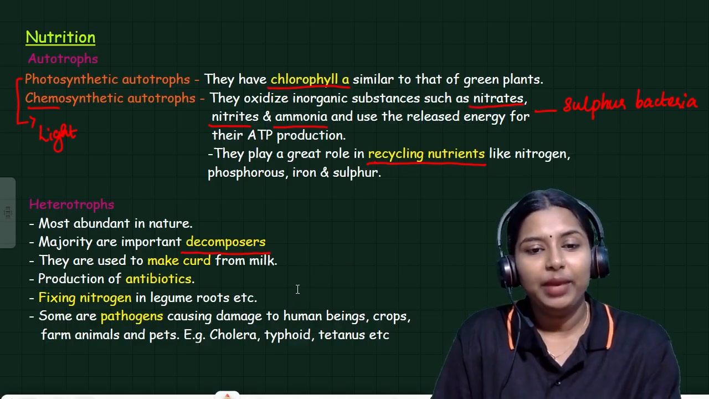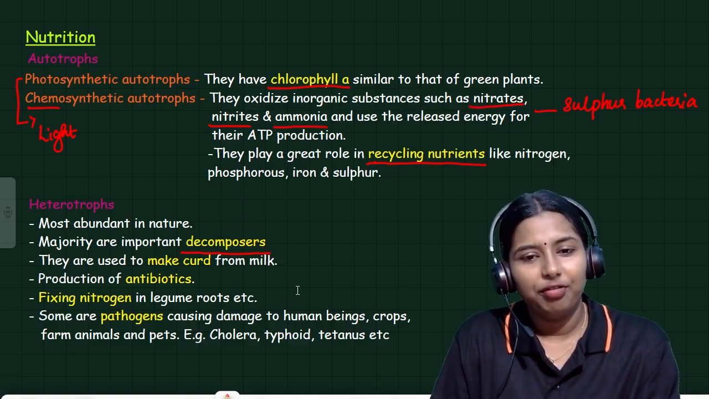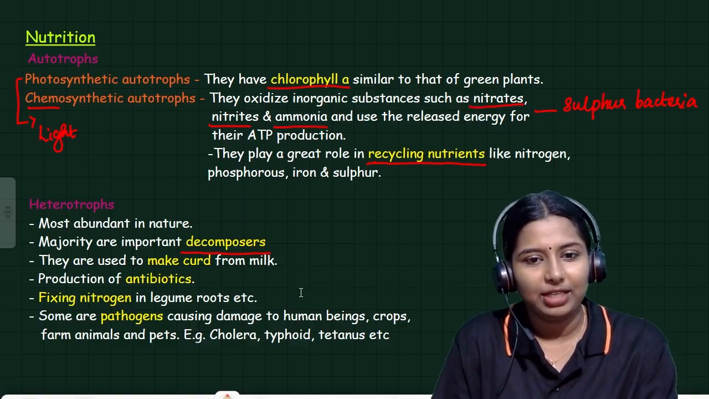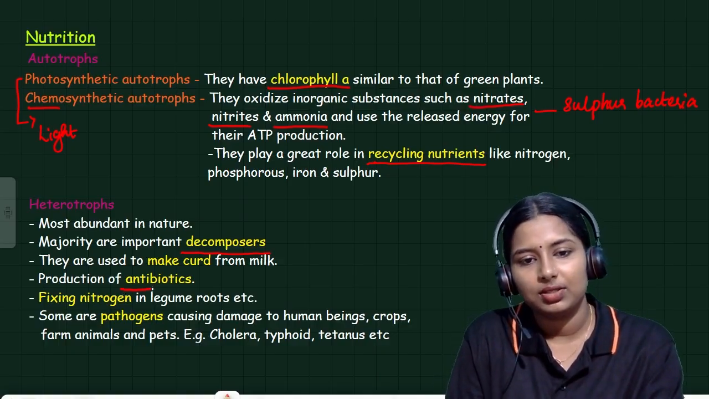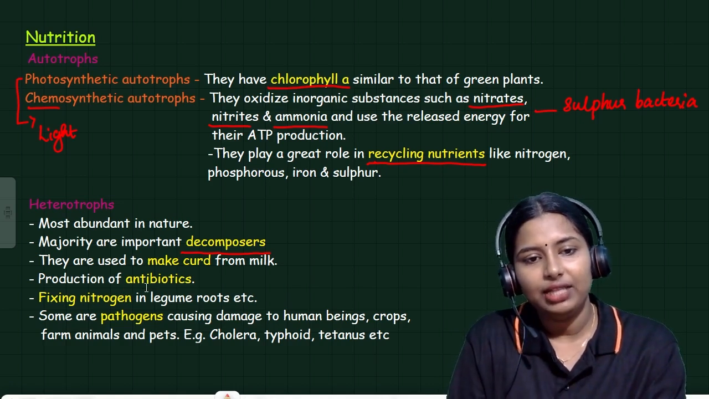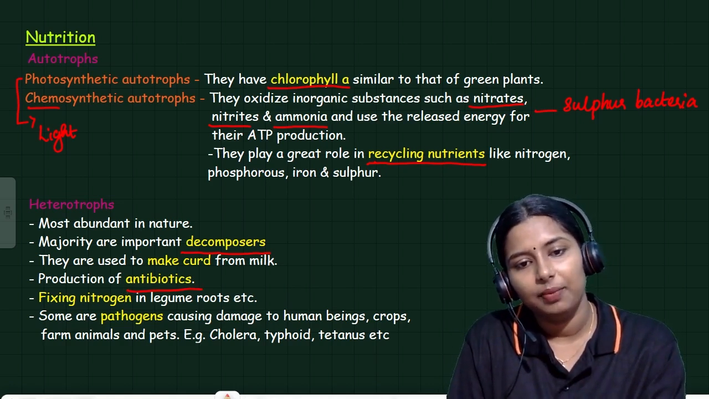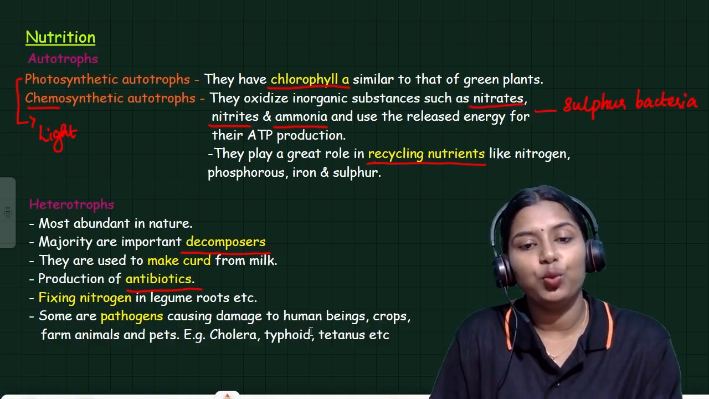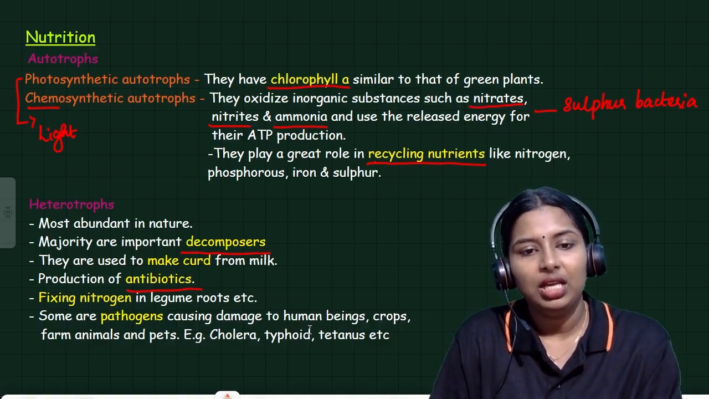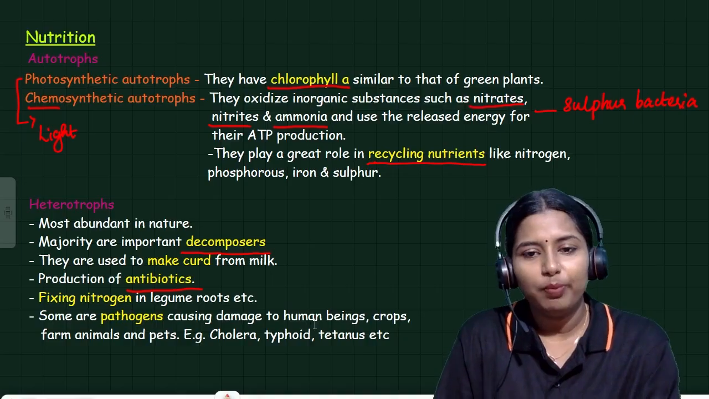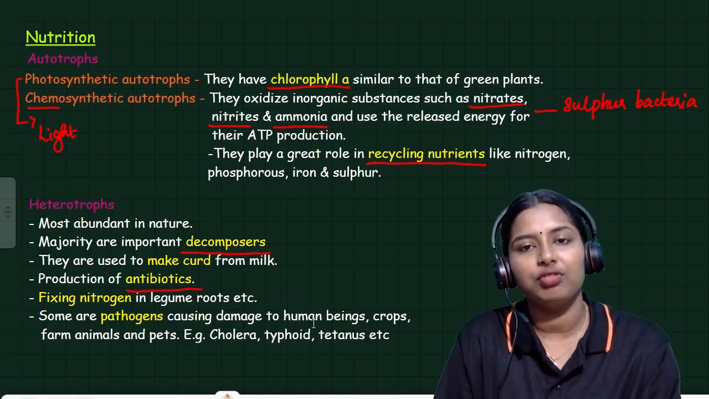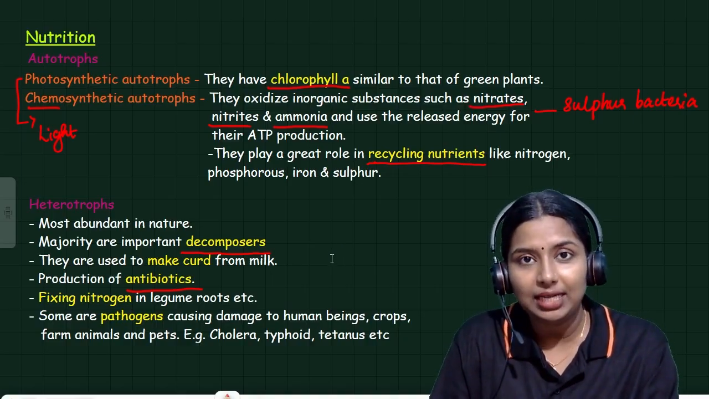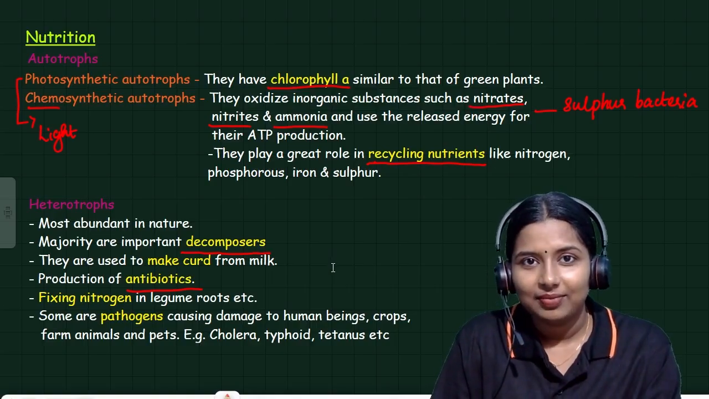Heterotrophs are used to make curd from milk and for production of antibiotics. This is also an added advantage of this bacteria. Then next, they fix nitrogen in legume roots. The heterotrophs are of different types like saprophytes, parasites.